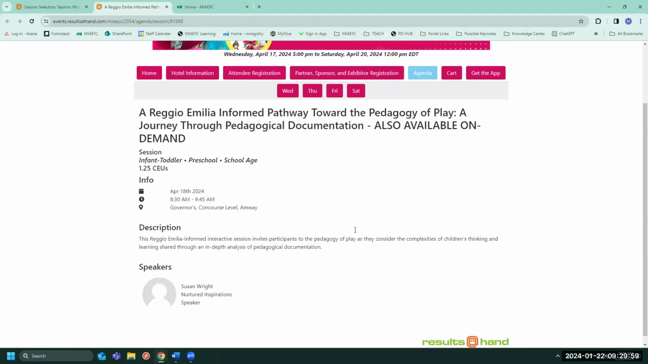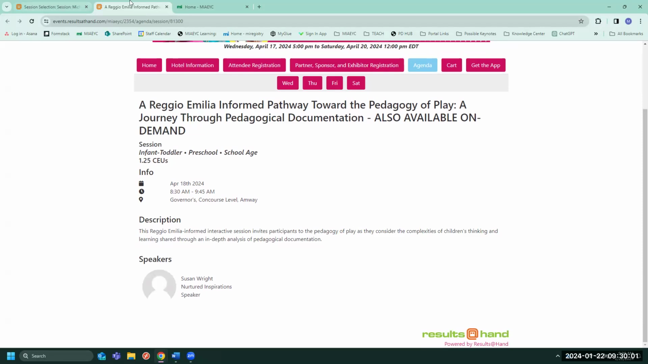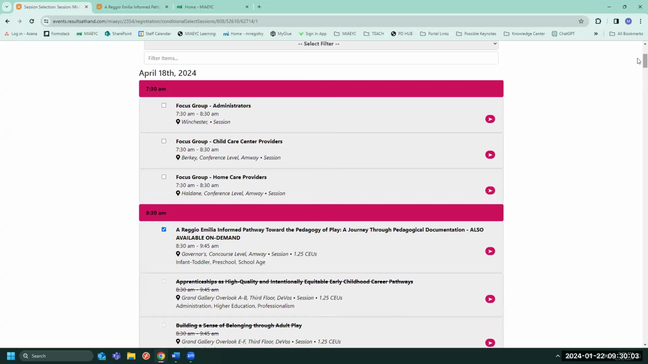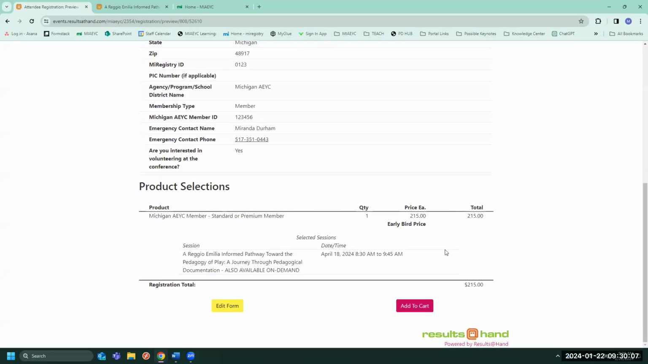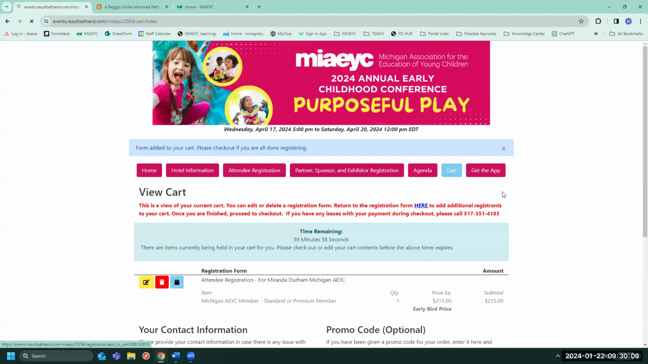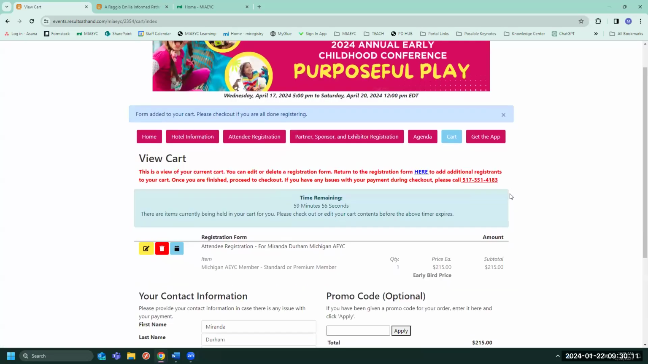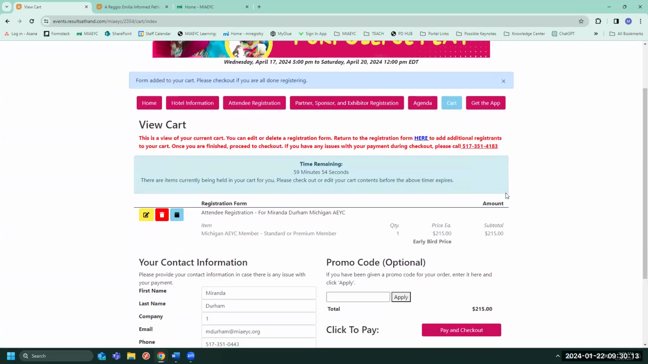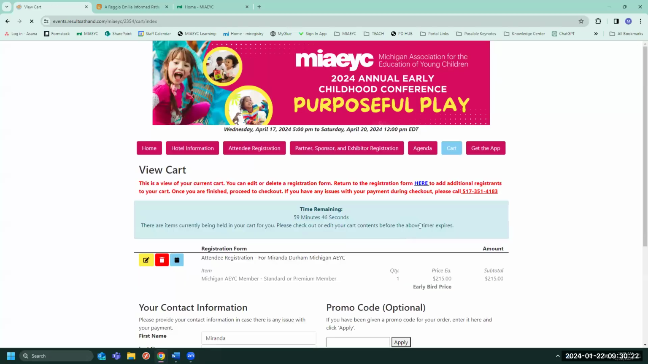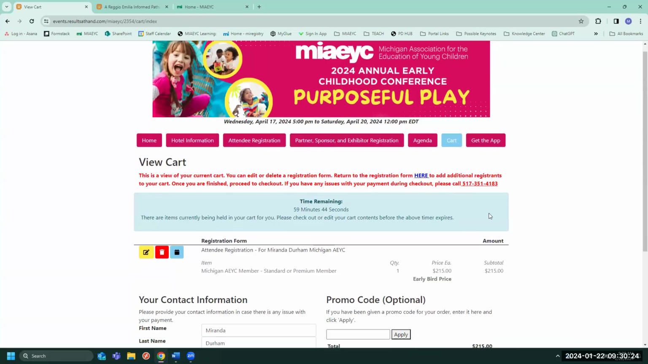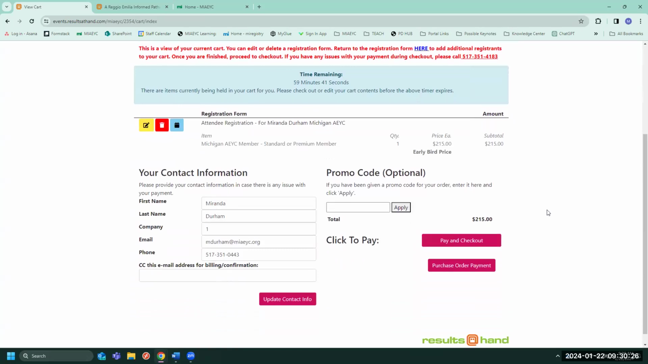After you save and continue, you'll review registration and add to cart. You are able to add more than one registration to your cart at checkout. Just click Attendee Registration and add another registration. Once you pay and check out, you are officially registered for the Michigan AEYC conference.